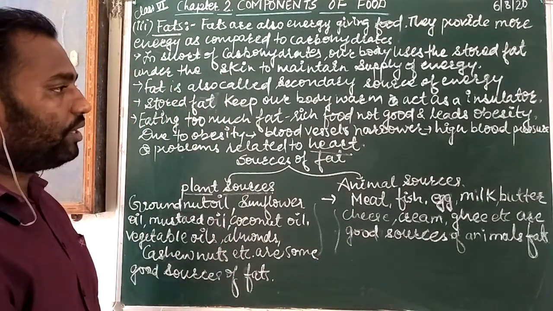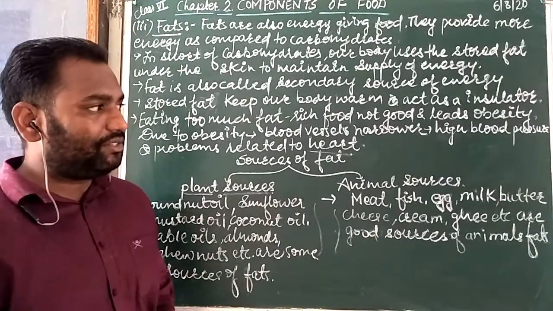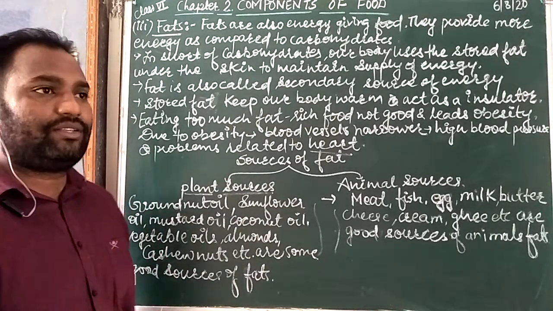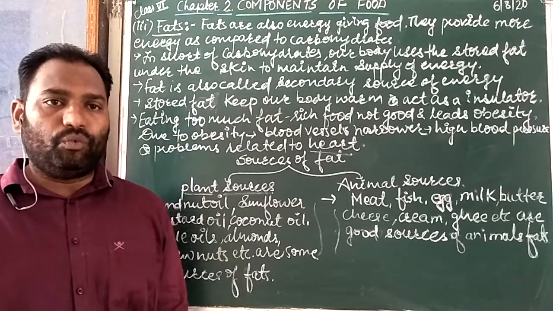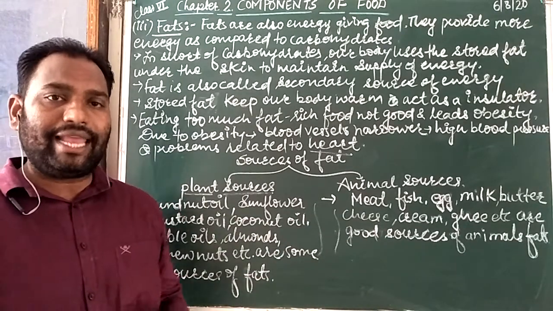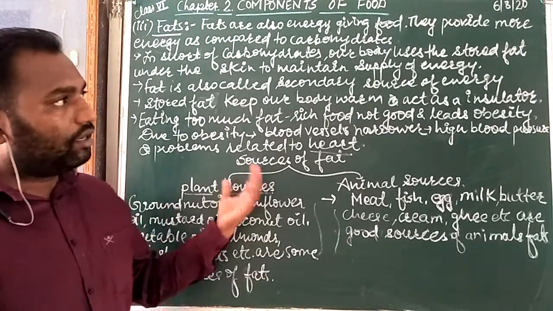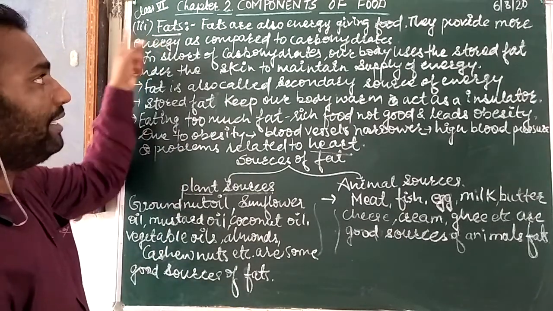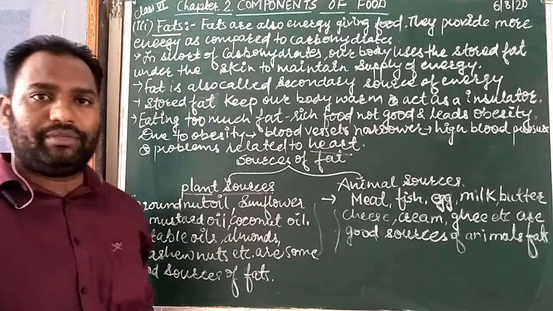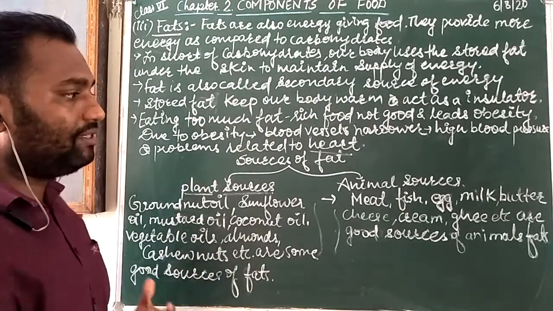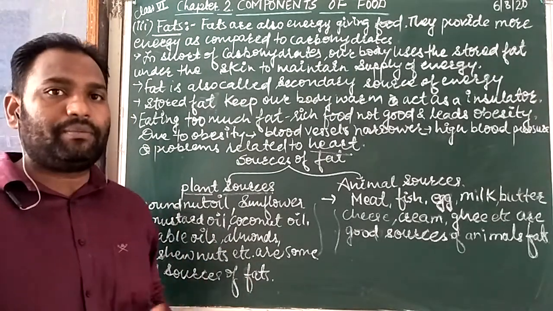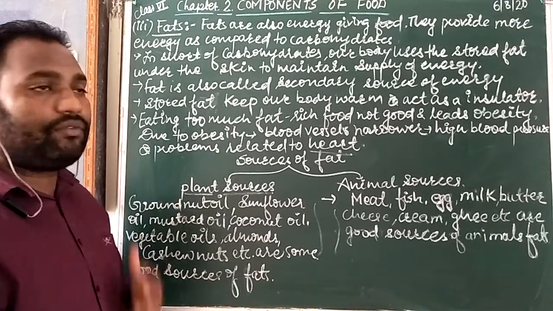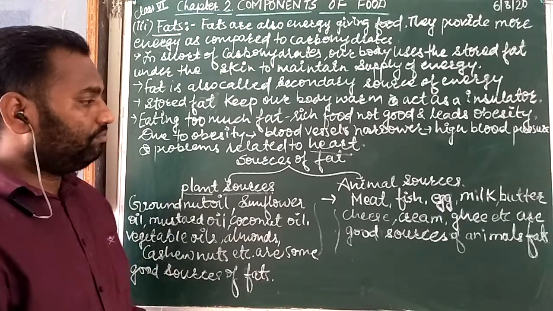I hope you understood. Here three activities are there: how to test fats, how to test proteins, how to test carbohydrates. We will discuss these three activities in next week's classes. And then after that we will start the fourth main ingredient of food, that is vitamins, because there are many different types of vitamins and this takes too much time. So this is enough for today. Okay, thank you.